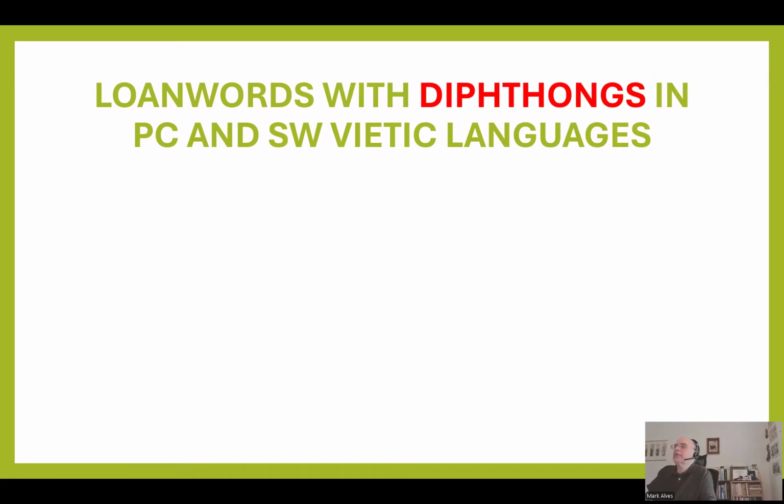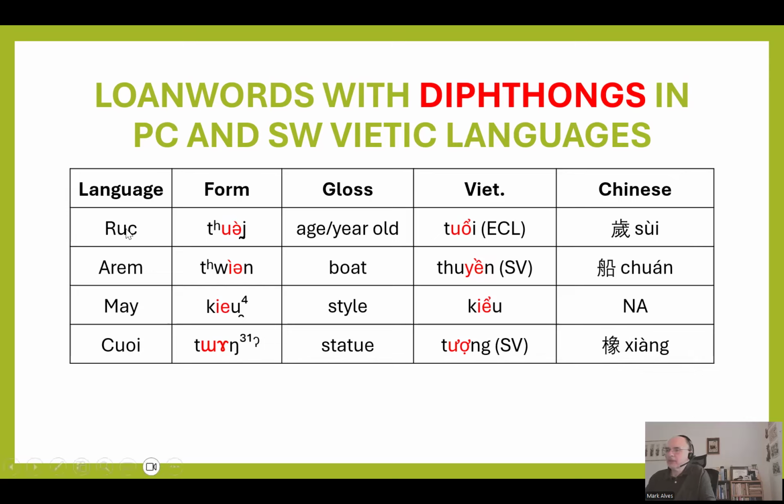So we can look at, I mentioned it before, that some of them are loan words with diphthongs in Vong Cui and the Southwest Vietic languages. And so some examples here from Ruk, Rem, Mai, and Cui. Here, these words all have those red diphthongs, and these are almost undoubtedly loans from Vietnamese. Now, even though they come from Chinese, this Sino-Vietnamese here, these two, Thuyen and Thuong, and then Tui is the early Chinese loan word versus the Sino-Vietnamese, which is Tui. And then there's this word, which is just a Vietnamese word.